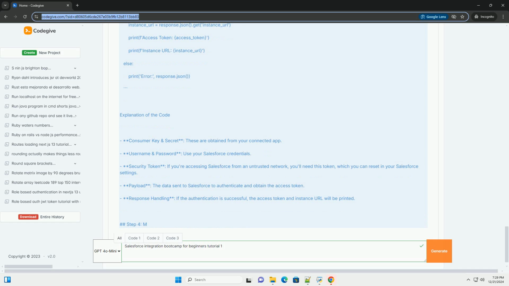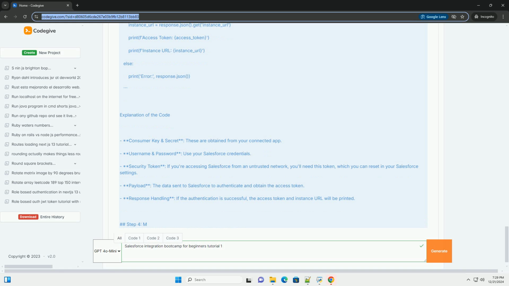Step 1. Understanding Salesforce REST API. Salesforce provides a REST API that allows you to access Salesforce data and functionality securely over HTTP. You can perform operations such as querying records, creating, updating, or deleting records, executing Apex code.